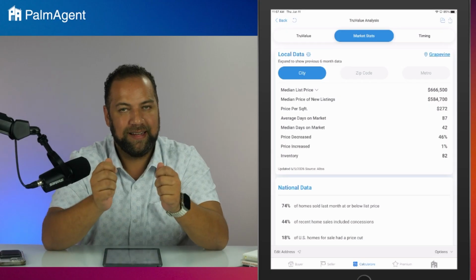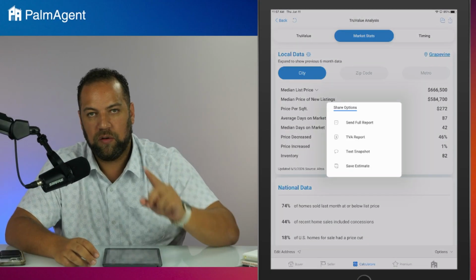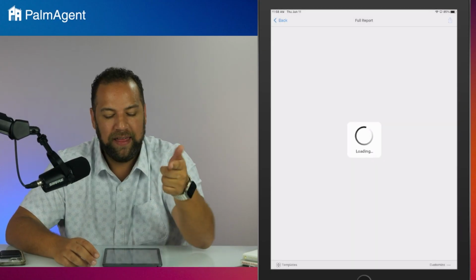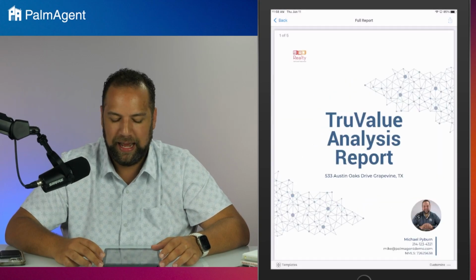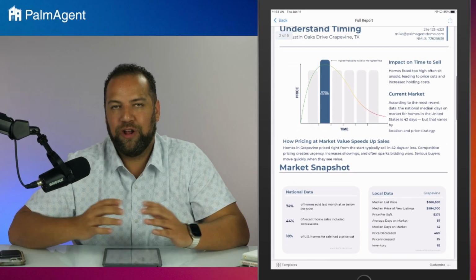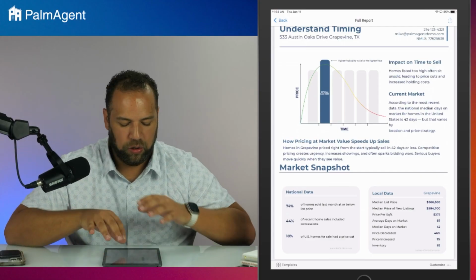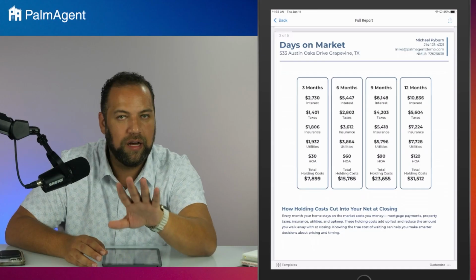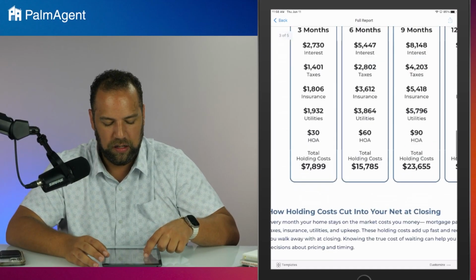And then the report, the tangible leave behind, if you press that share icon, there's the full report, which is a 1-pager. The TVA report is actually my favorite. It's a 5-page packet that we could take to that meeting with that seller and talk about pricing in a really educated manner, have a talk about how the longer a house sits on the market, buyers start submitting those lowball offers. And we've got the local and national data here to support us in that conversation. Then we can talk about those holding costs. Look, if it sits 3 months, 6 months, 9 months, 12 months, here's how much it's costing us as it sat.